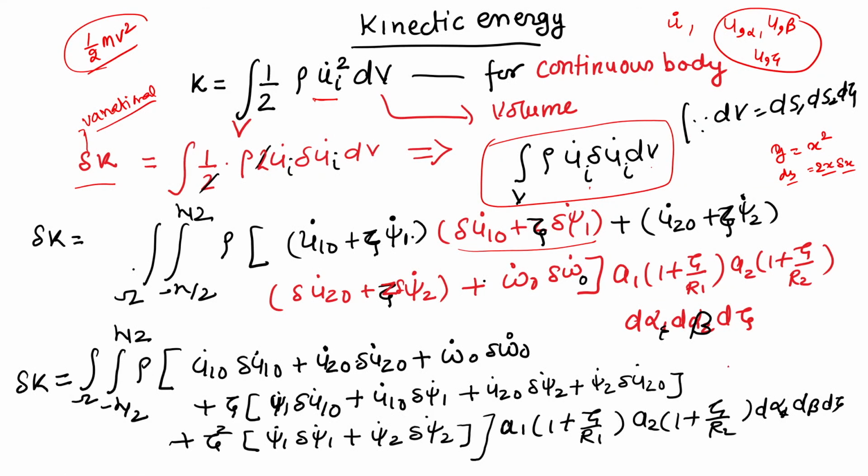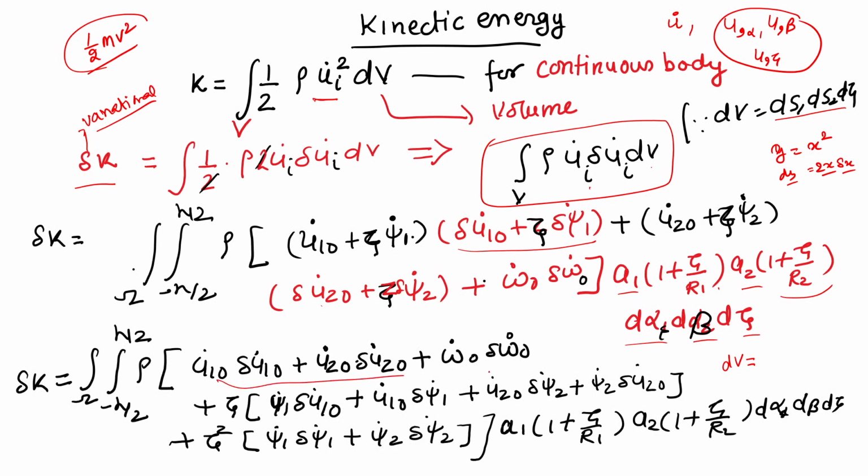Now, you know that volume dV is ds1 ds2 d zeta, and ds1 is A1 (1 plus zeta by R1), A2 (1 plus zeta by R2) d alpha d beta and d zeta. So, if we multiply these terms and mathematically simplify, there will be some terms in which there will be no zeta, like u10 and del u10, u20, del u20, w naught.